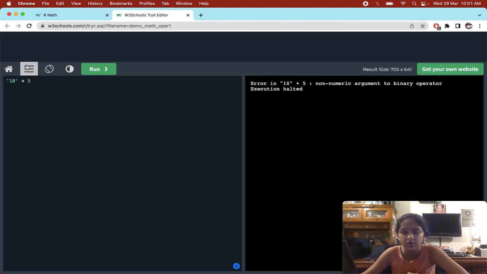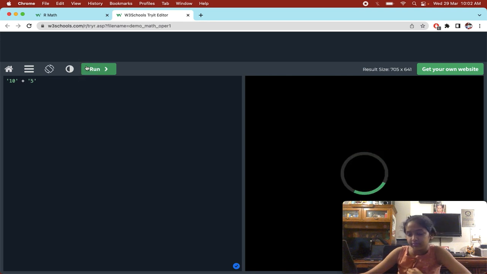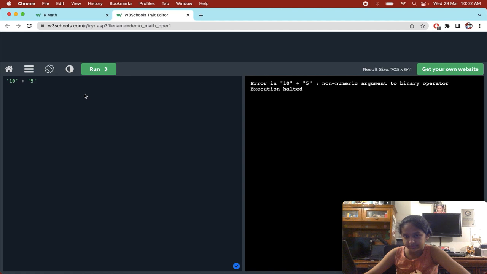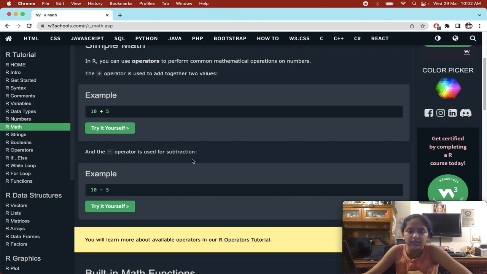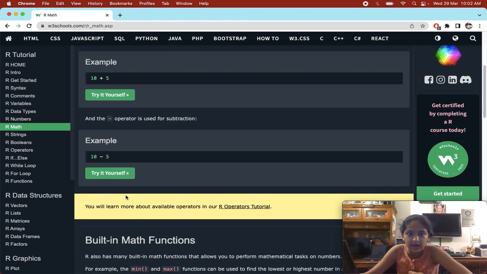It's not a numeric anymore, that is why it's getting an error. If you think that maybe you can try to concatenate, it's not going to work. Now here we have a subtraction operator with which we can subtract two values.